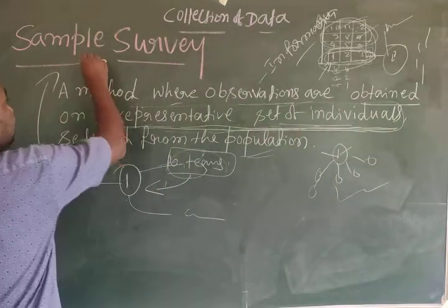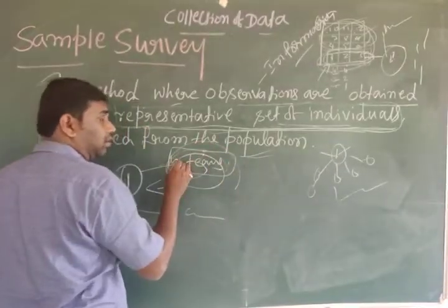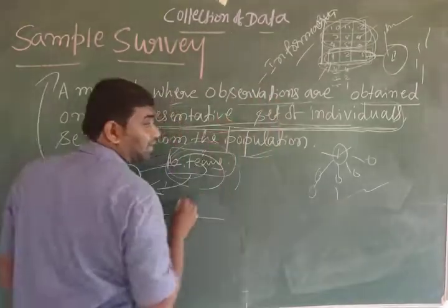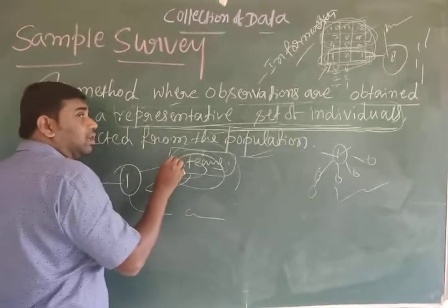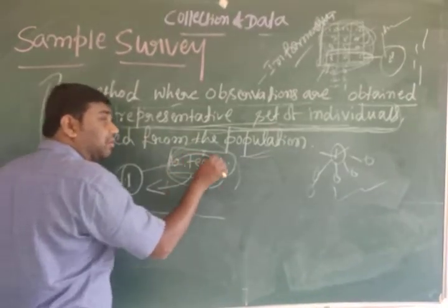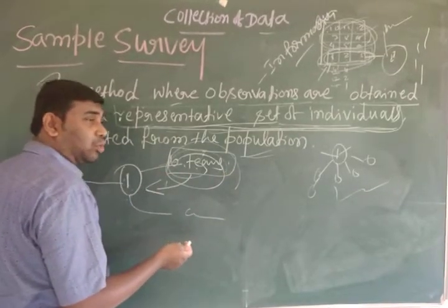Under this method, we are not collecting information from all the people, only from a representative set of individuals. It is not necessary to meet all the persons or to appoint more investigators.